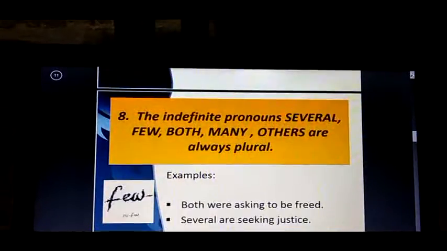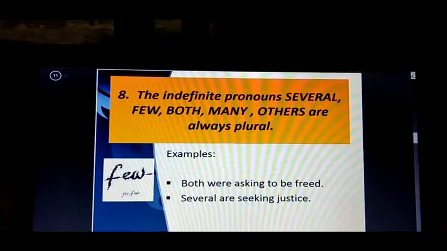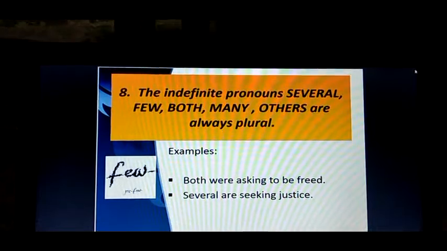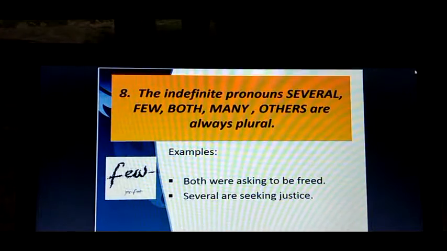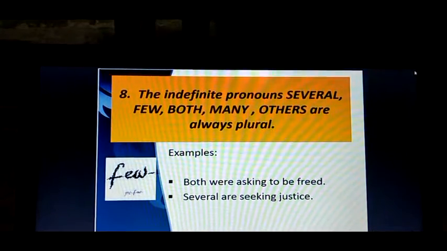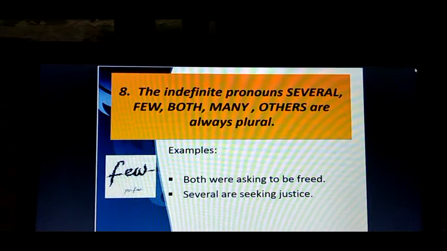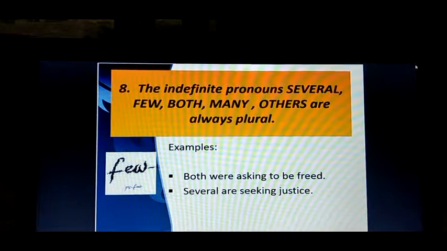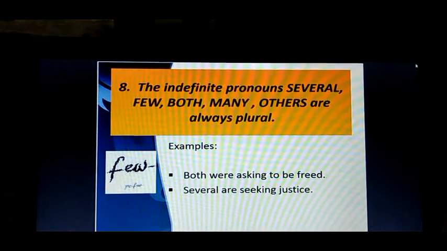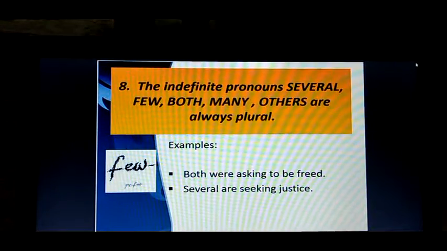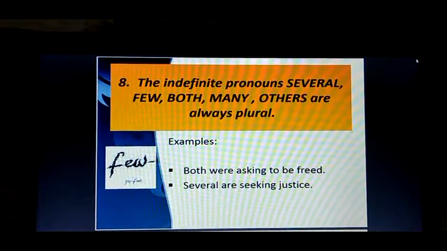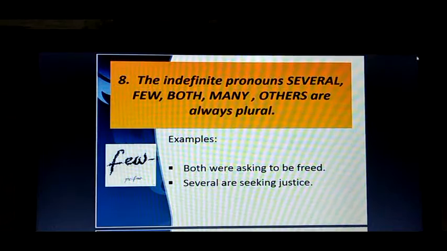Next rule is rule number 8. There are some indefinite pronouns: several, few, both, many, others. These pronouns are always considered plural, and if they are used as subjects, they will always take a plural verb.